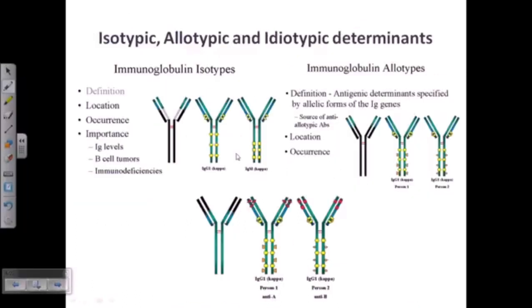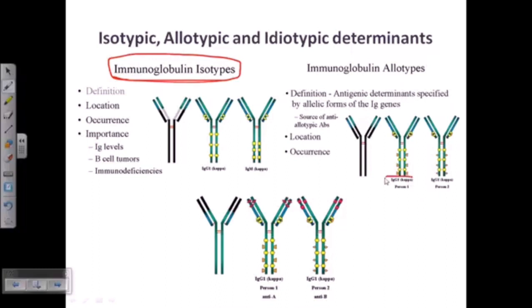Here is another example. You can see that in both cases we have variations in these Fc portions, but we have similarities in the constant region of the light chain. So this is called isotypic, because we have similarities in the whole species, in members of all the species. All human beings have this kind of similarity in immunoglobulins. Now if you look at allotypes, what we get are variations between you and me.